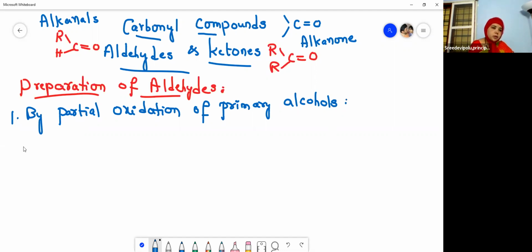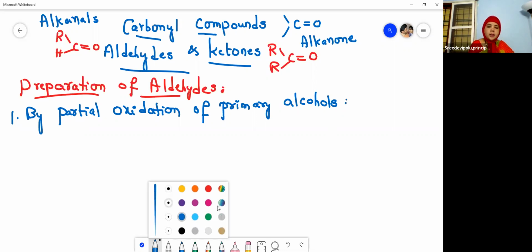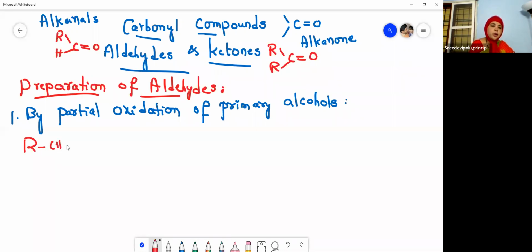Okay, children, now let us see the equation. RCH2OH. I am taking the general alcohol, which is a primary alcohol. The carbon which is bonded with the OH group is linked with one alkyl group, hence it is called a primary alcohol.